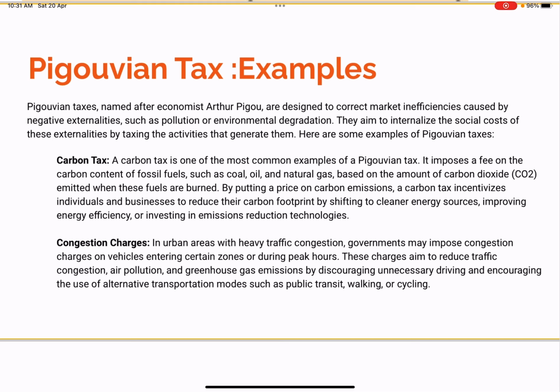So when there is a reduction in traffic congestion, there would be a reduction in air pollution, there would be a reduction in greenhouse gas emissions, right? So all this should result in a better outcome. So by congestion charges and carbon taxes, which are the two examples of Pigouvian taxes, one might think of the system moving towards a more efficient outcome, right?